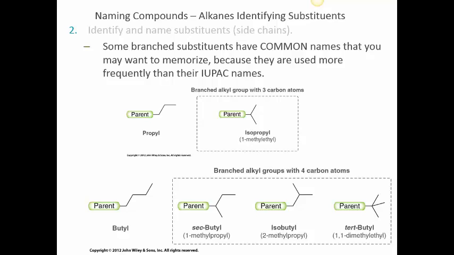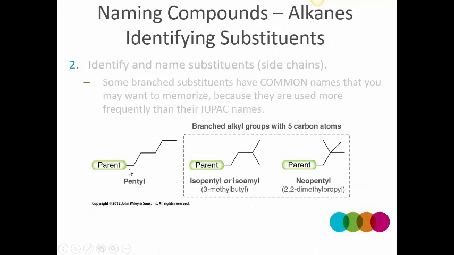Next slide, one more example. When you have a pentyl group as a side chain, the pentyl group can also have the V with a methyl group as a substituent, and it's called isopentyl, as you would predict. It's also called isoamyl, which is a second trivial name for it. IUPAC nomenclature would call it a 3-methyl-butyl group. When you have a chicken foot separated from the parent molecule with a CH2, it's called neopentyl.